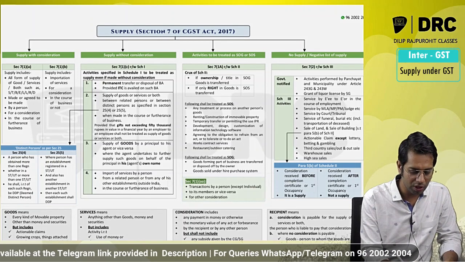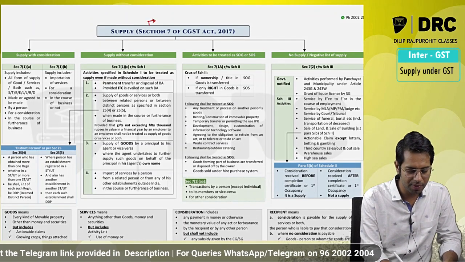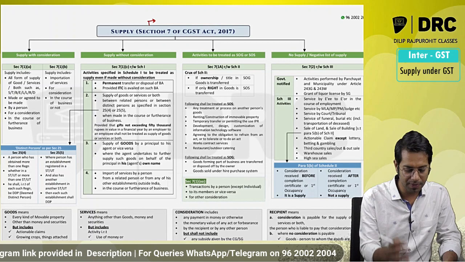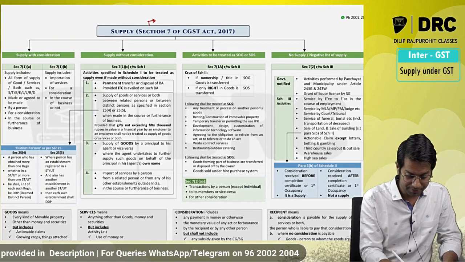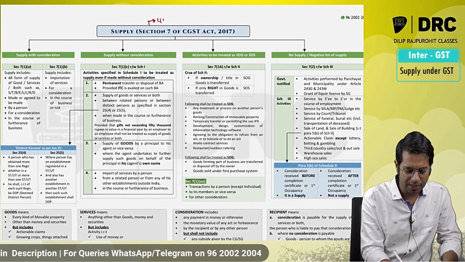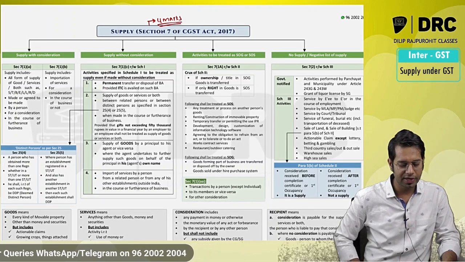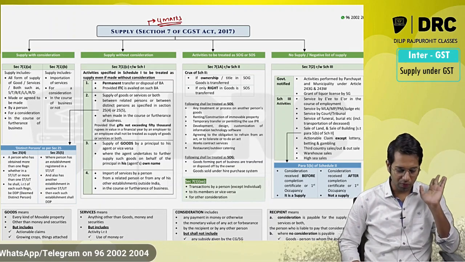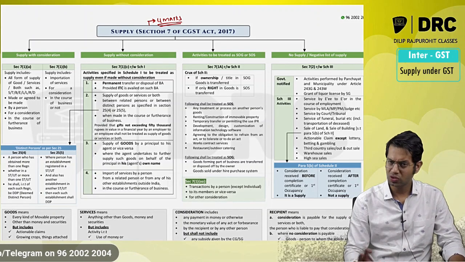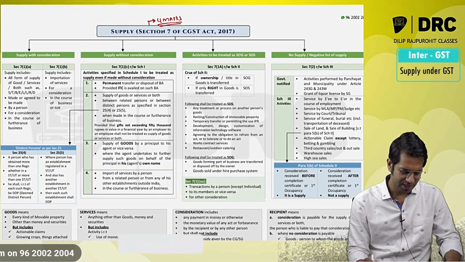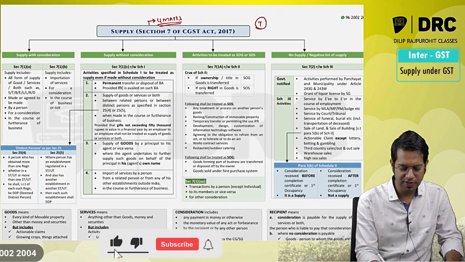From exam point of view, what is the weightage of this chapter, sir? The weightage of this chapter in your examination is around 4 marks. So it is an important chapter. Section 7 deals with supply.